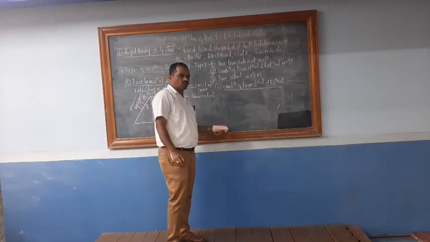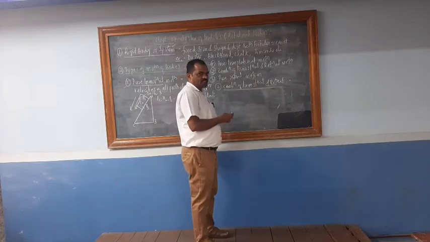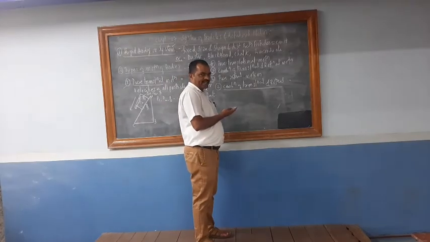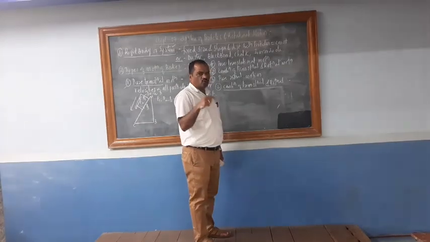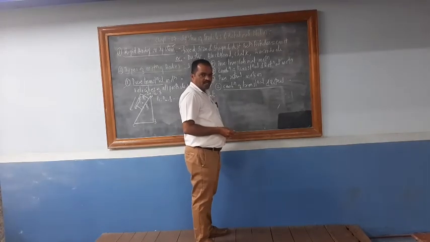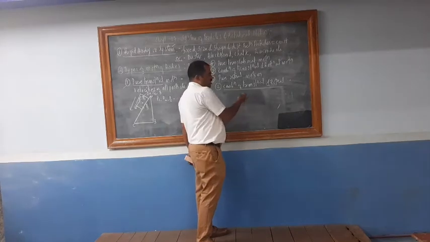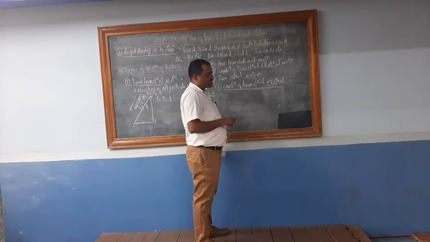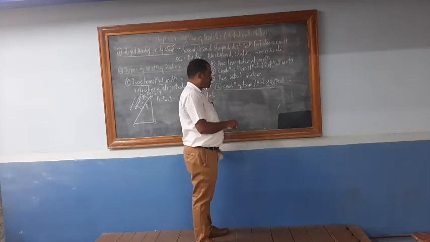The body moves along the same direction, that is linear motion in a single direction, and it also rotates about a fixed axis.